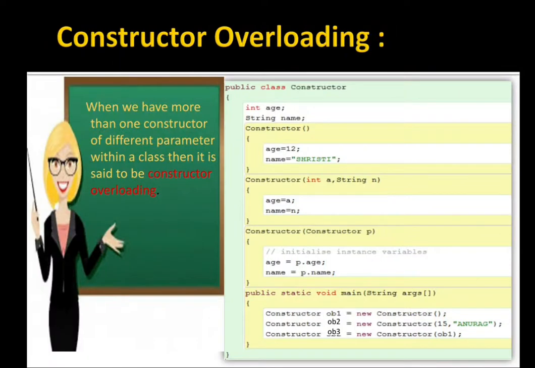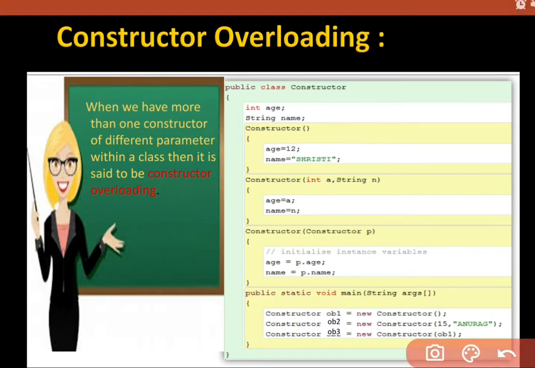Now see, constructor overloading. One of our topics is constructor overloading. In this you have to remember a few things. See, when we have more than one constructor with different parameters within a class, then it is said to be constructor overloading. Now in this I am having an example.